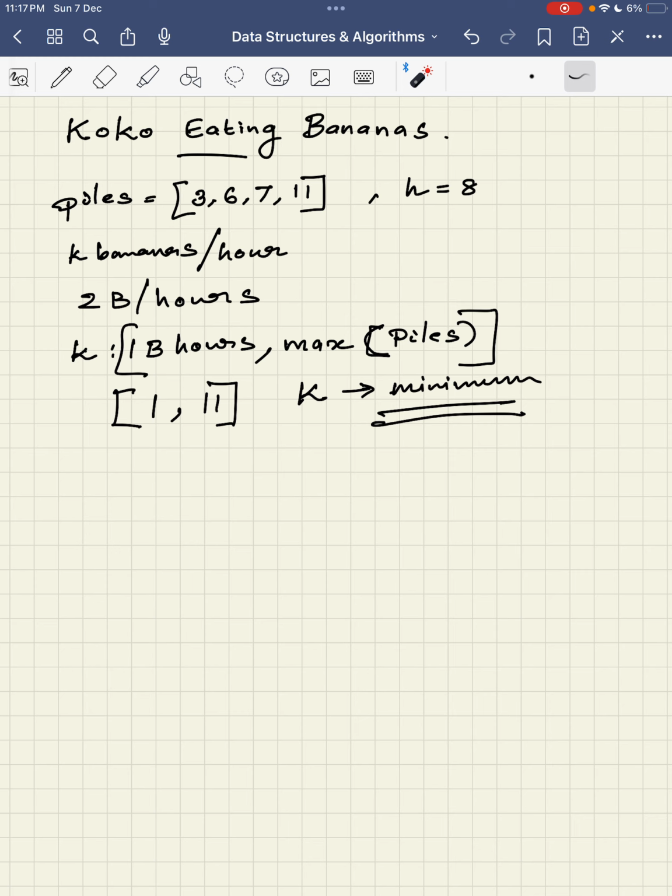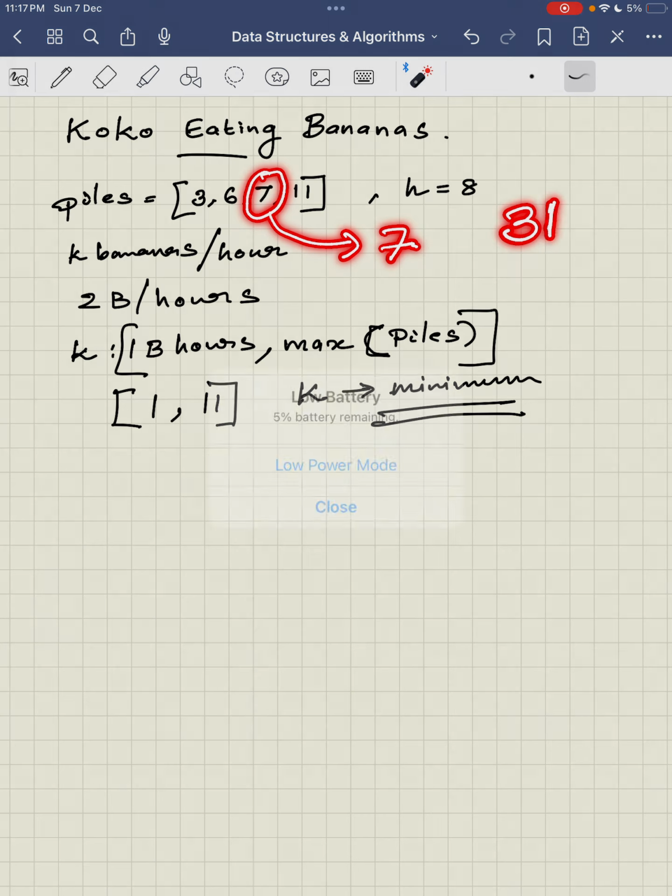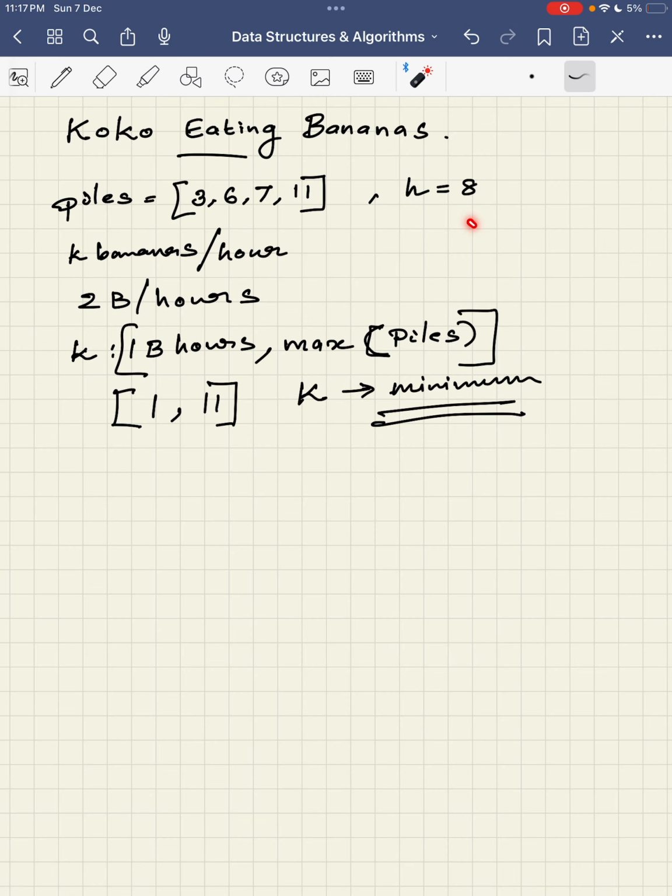One more thing I would like to say: let's take this pile. There are 7 bananas in this pile, and suppose the speed is 3 bananas per hour. In that case, 7 by 3 is equal to 2 point something.